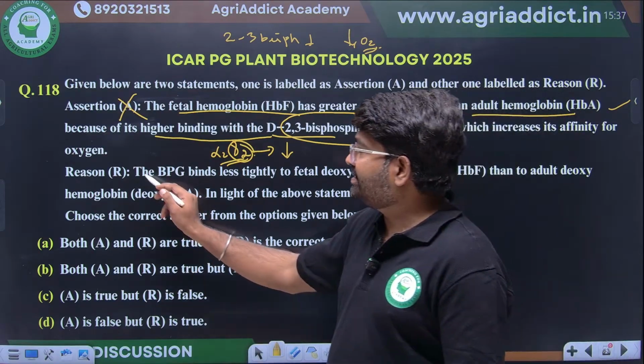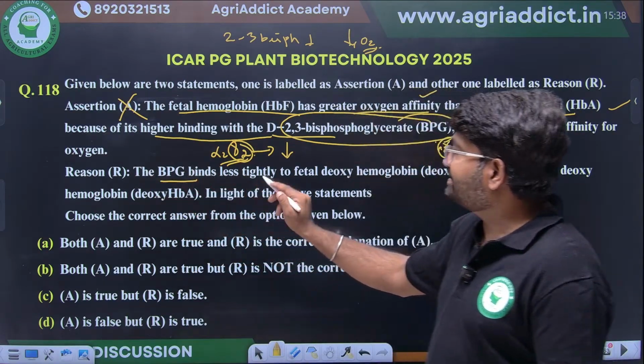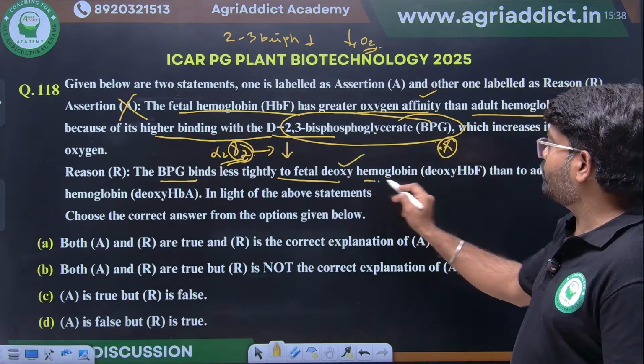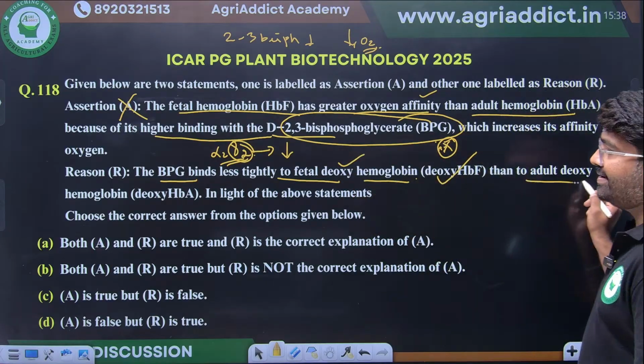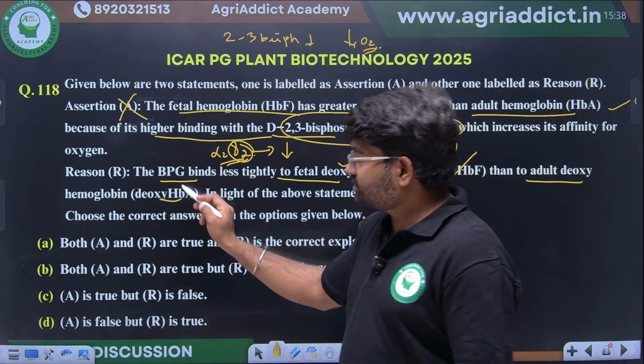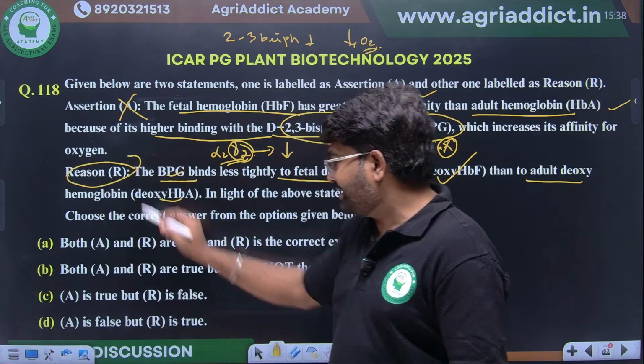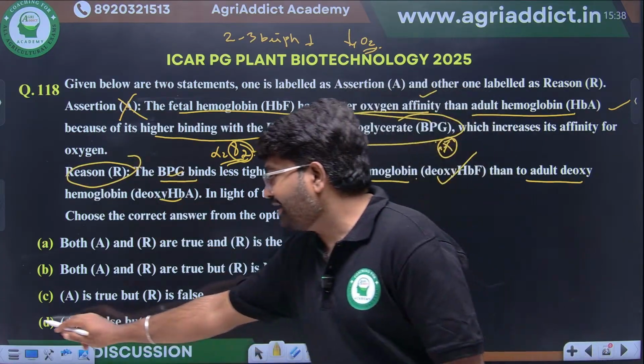The second thing, the reason: BPG binds less tightly to fetal deoxyhemoglobin than to adult deoxyhemoglobin. This is true. So only R is correct, but A is false.